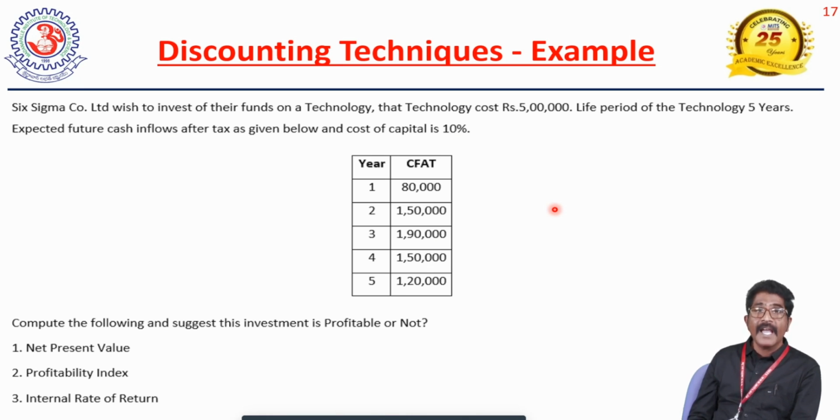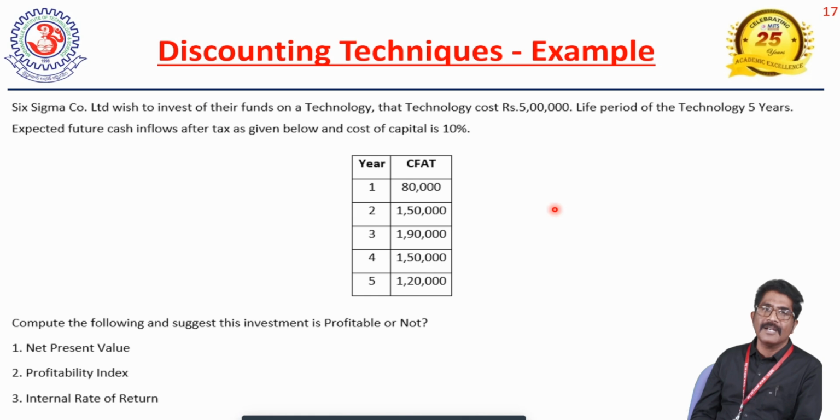These are the expected and estimated cash inflows of the technology, and we need to find out whether the technology is profitable or not. So here we can apply different techniques under the discounting model, the modern methods.